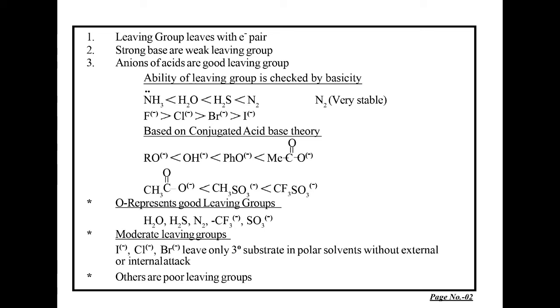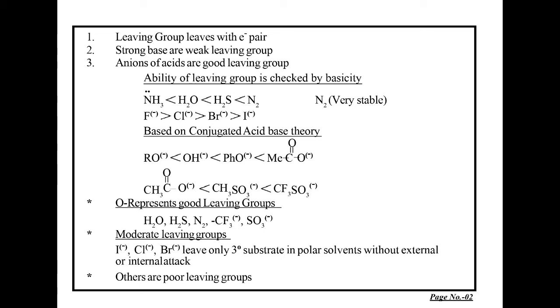Similarly, in the third series, we have examples like RO minus, OH minus, PhO minus and acid anions containing a methyl group, that is acetate anions. We find that acetate is the best leaving group among them.